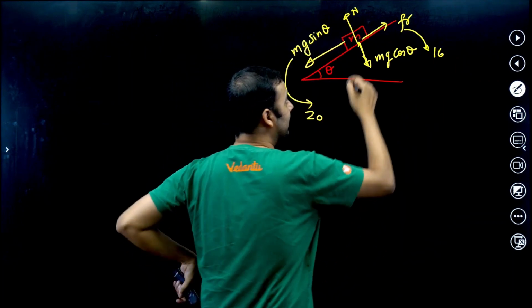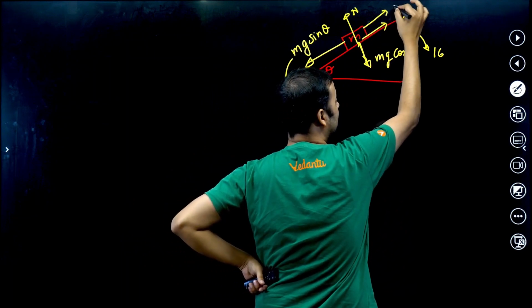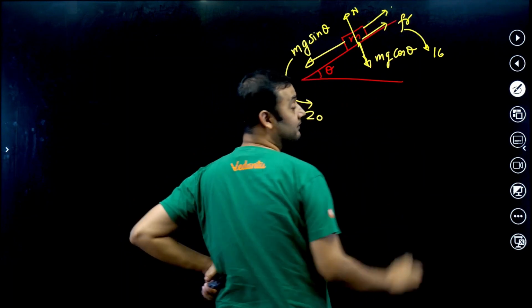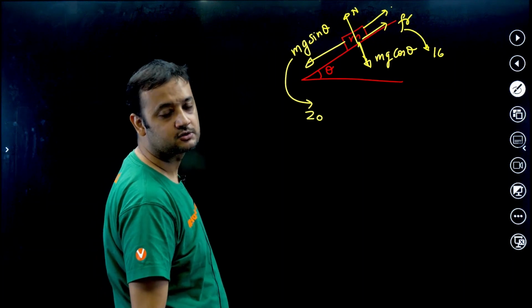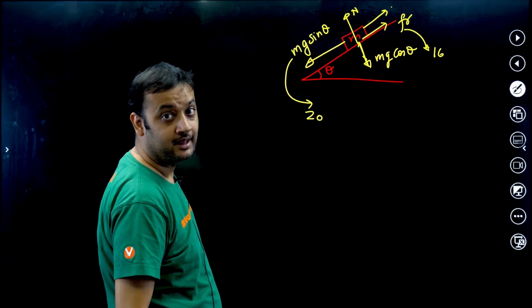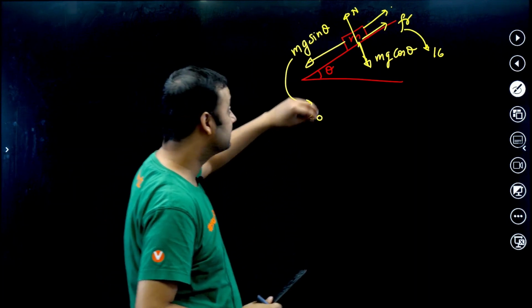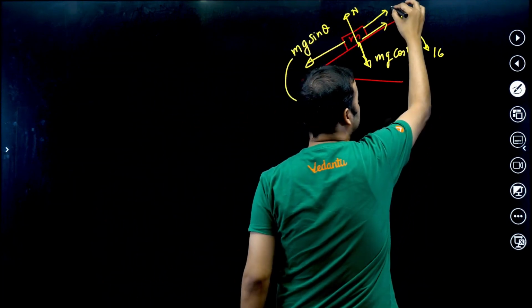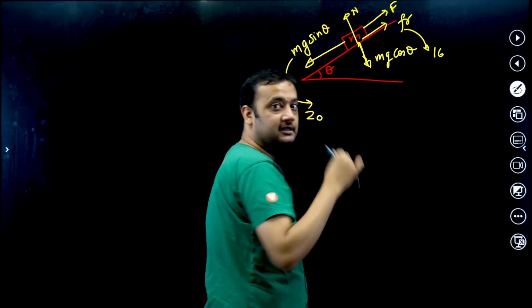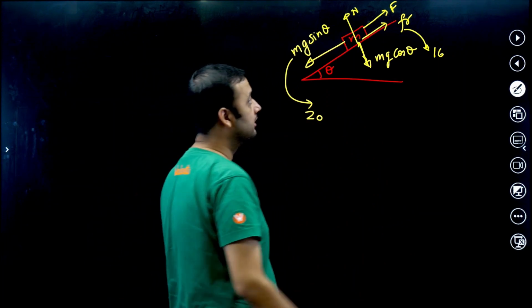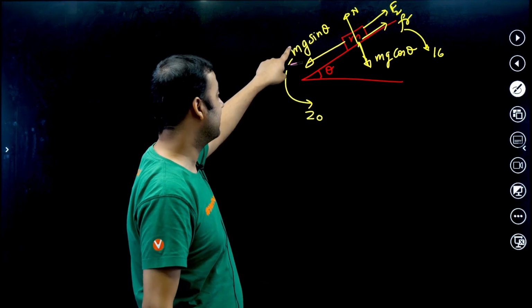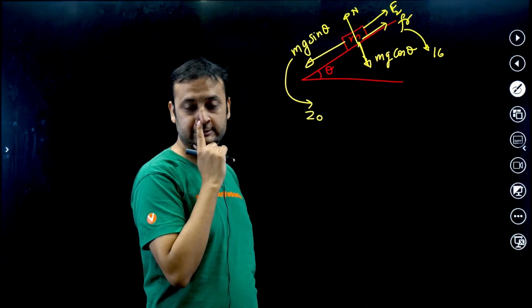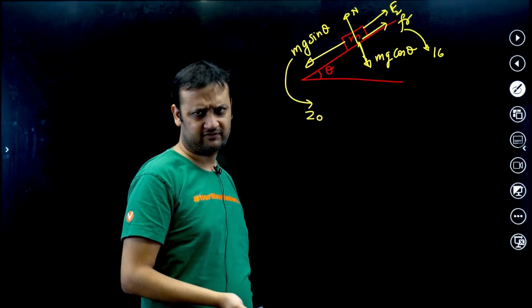So if you apply a force of 4 up the plane, what will happen? The block will stop moving. That means the minimum force that you should apply so that the block does not move is mg sin theta minus friction. And which friction? Kinetic friction.